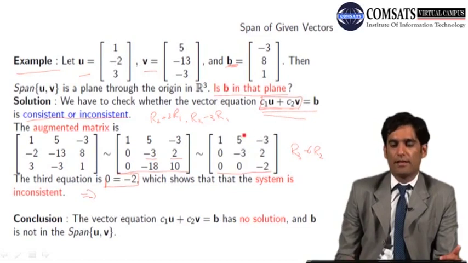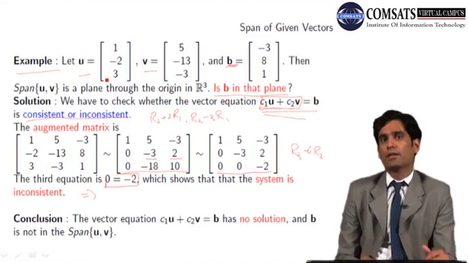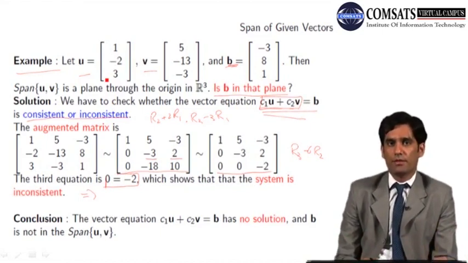Inconsistent means that we cannot find out the values of C1 and C2 such that B is written as a linear combination of C1 and C2 here. Okay? अब अगर B को linear combination में नहीं लिखा जाता तो ज्योमेट्री जो U और V के स्पैन की जो कि कंटेन करता है all the linear combination वो प्लेन फॉर्म करती थी.